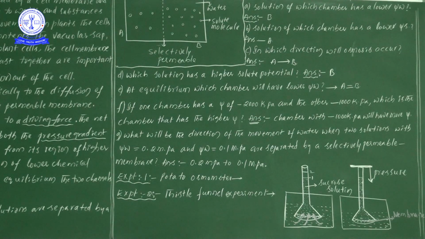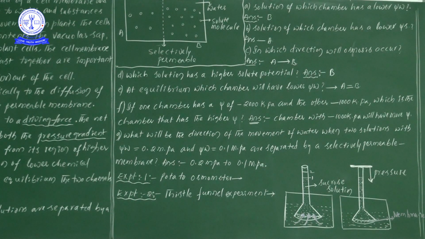Point understood? Next one: at equilibrium. Here we have to observe that at equilibrium both chambers are equal. So at that time, what is happening? Which chamber will have lower water potential?